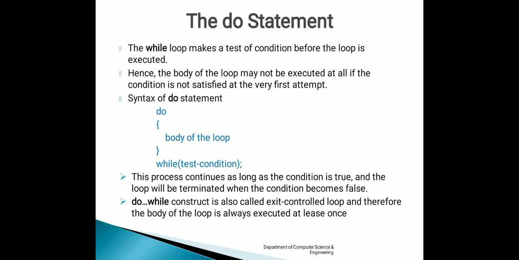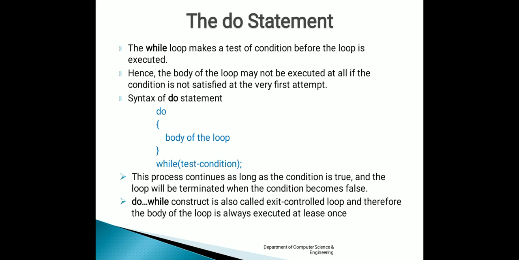Therefore, whatever may be the condition, the body of the loop will be executed at least once. Since the condition is checked at the bottom of the loop, it is also called an exit controlled loop.